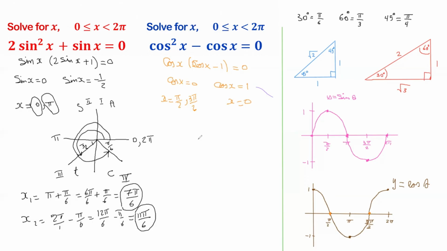We solved both trig equations using special angles, radians, and the sine and cosine waves to find all of our solutions between 0 and 2 pi. Remember, when you're solving these equations, knowing the key values of sine and cosine and being able to visualize them on their graphs can make the process much easier.